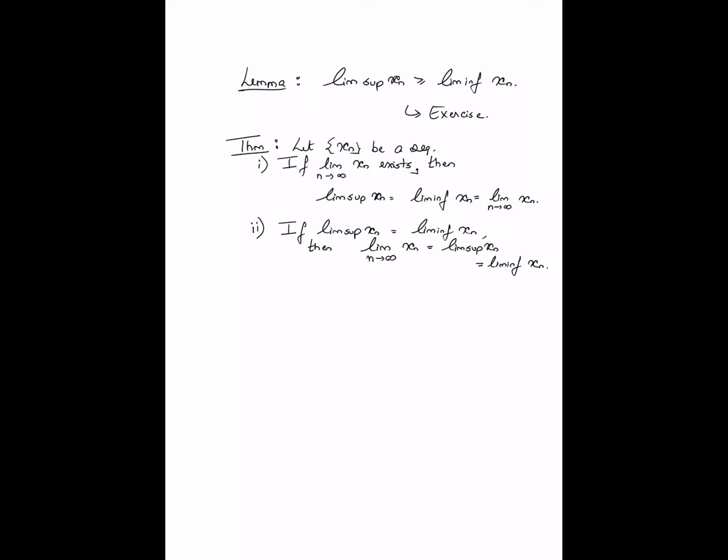Okay, so the overall takeaway of this theorem is that the limit of a sequence exists if and only if lim sup and lim inf agree, right? And for cases where the lim sup is strictly greater than the lim inf, those are precisely the sequences for which the limit does not exist. Okay, so this is basically a takeaway from the theorem statement itself.